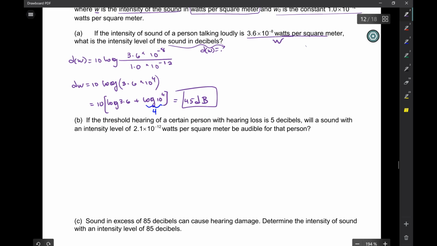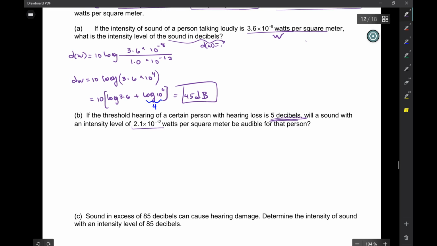If the threshold of hearing of a certain person with hearing loss is 5 decibels, so the noise level has to be at least 5 decibels for them to hear it, will a sound with an intensity of this much be audible for that person? So is that loud enough for this person to hear?